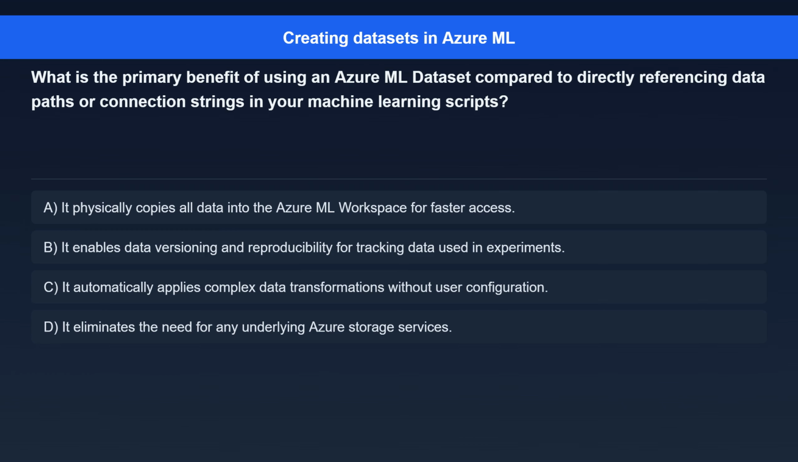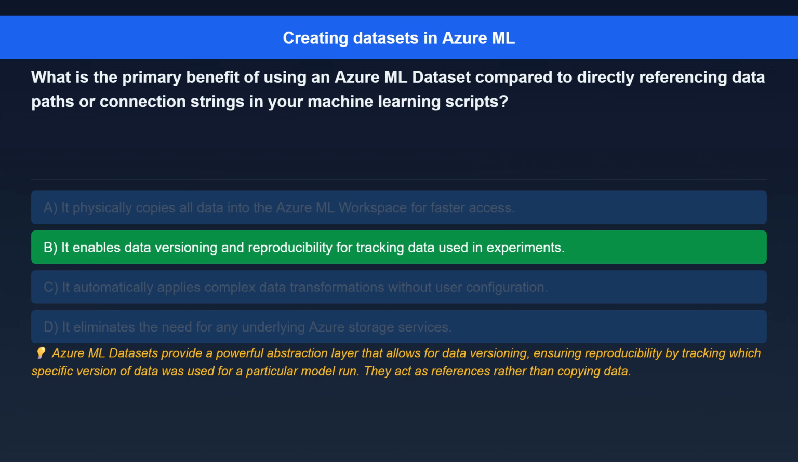Question 7. What is the primary benefit of using an Azure ML dataset compared to directly referencing data paths or connection strings in your machine learning scripts? Option A. It physically copies all data into the Azure ML workspace for faster access. Option B. It enables data versioning and reproducibility for tracking data used in experiments. Option C. It automatically applies complex data transformations without user configuration. Option D. It eliminates the need for any underlying Azure storage services.